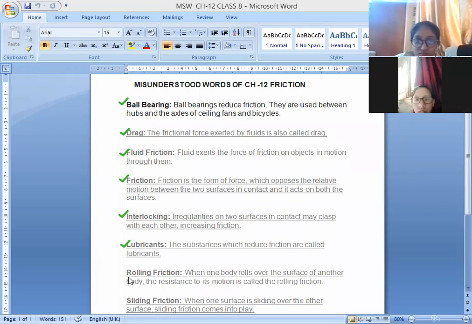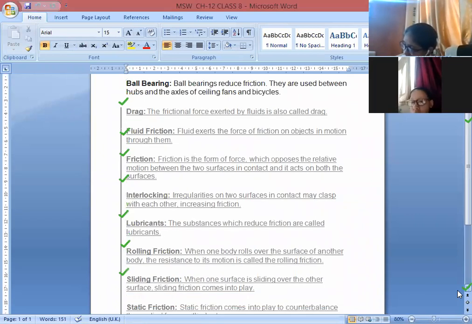Next comes rolling friction. Rolling friction is when one body rolls over the surface of another body. That is known as rolling friction. Similarly, when one surface is sliding over the other, that is known as sliding friction. So these are the simplest types of friction: rolling and sliding.